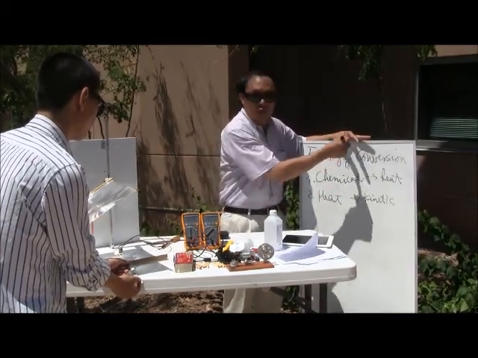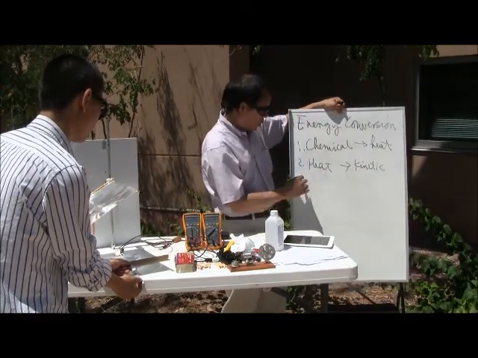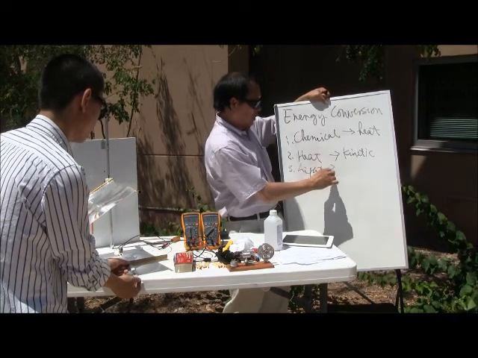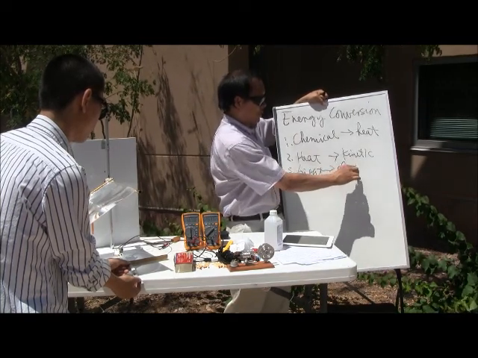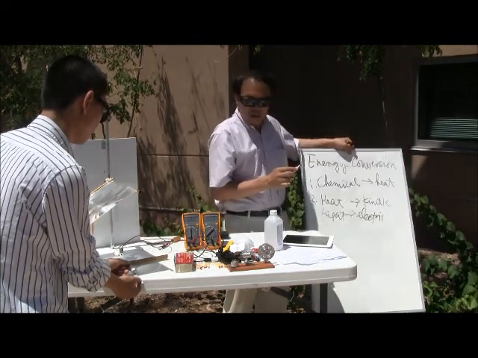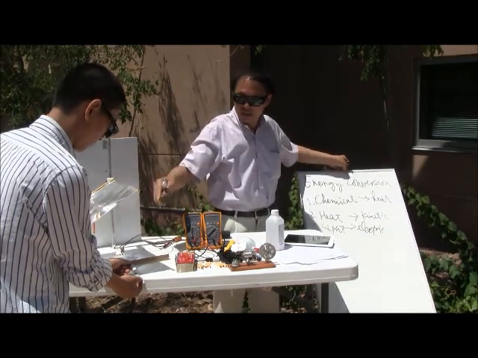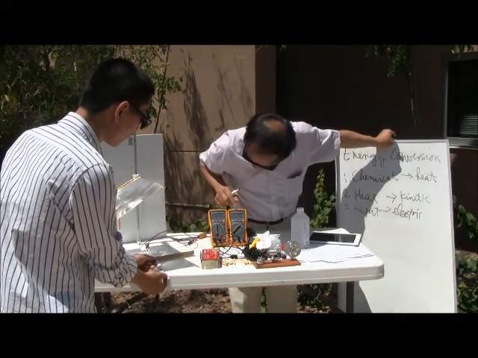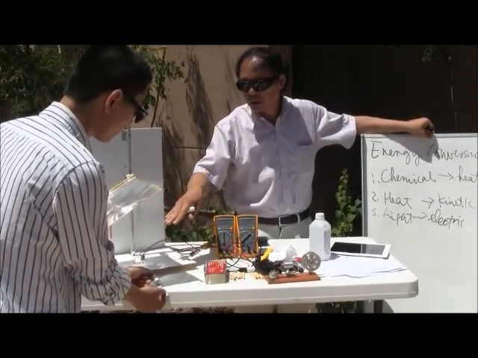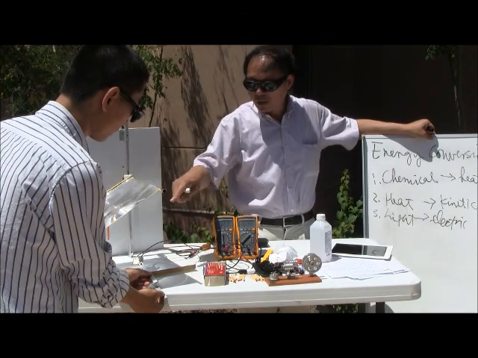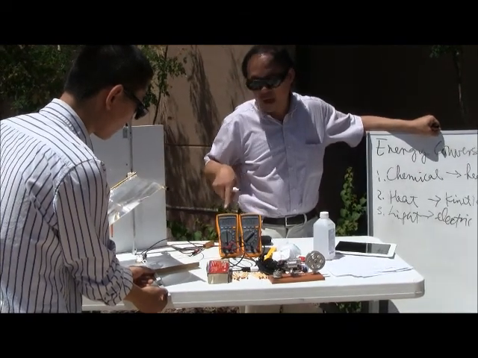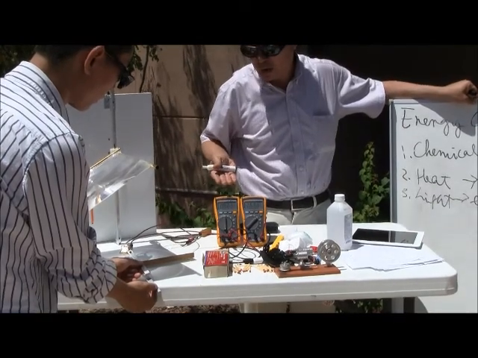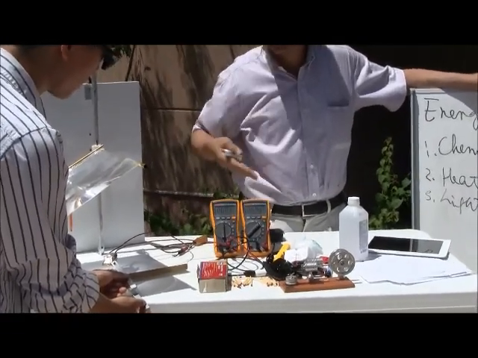Now the third way we're going to convert one form of energy into another form is through light to electric. What I have here is a Fresnel lens that concentrates sunlight onto this photovoltaic chip, for which you can see right here that it is generating a voltage of about 3 volts as well as almost half an ampere, producing a particular power by converting sunlight into electric energy.